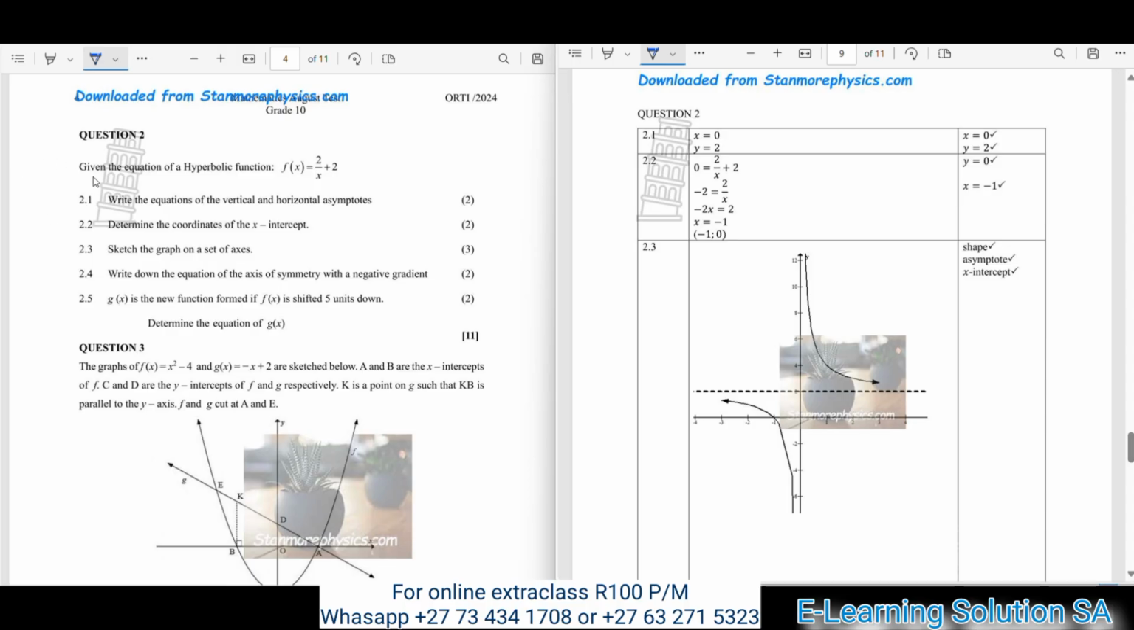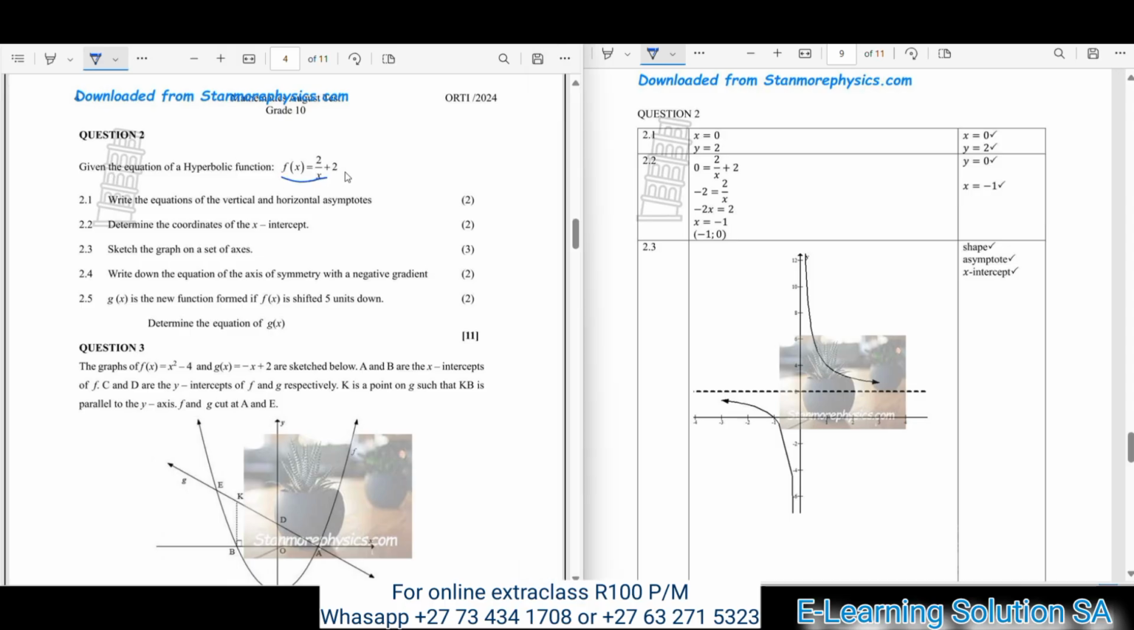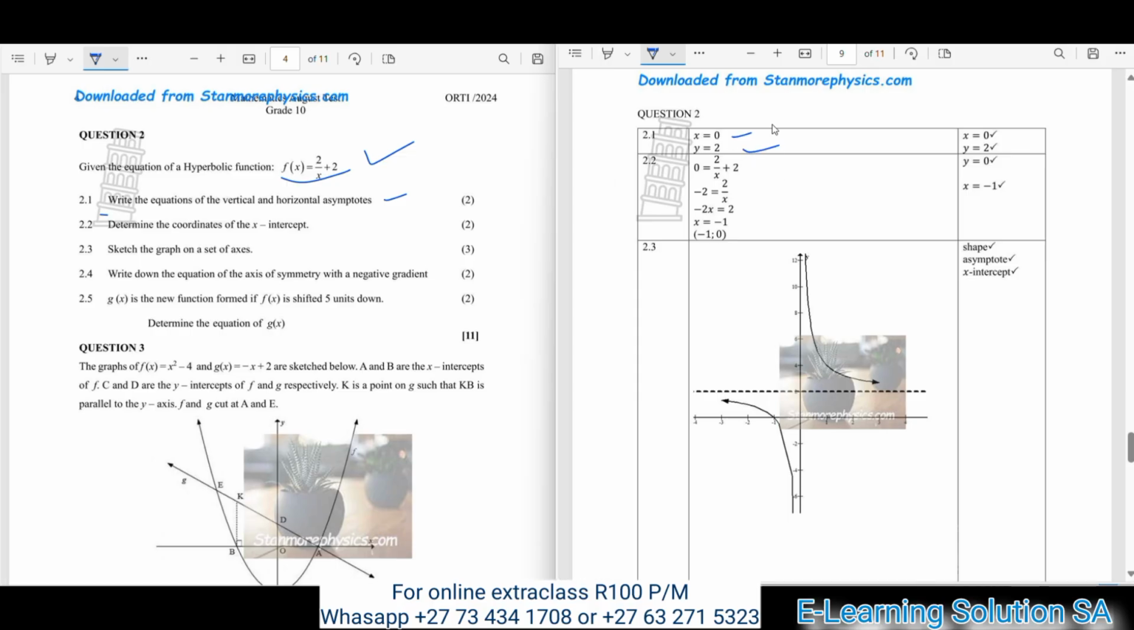We are now going to question 2, guys. So given the equation of a hyperbolic function, this is the function mentioned. You have to answer question 2 based on this function that you have been given. Question 2.1: write the equation of the vertical and horizontal asymptotes. Check your memorandum on this side. It's 2 marks for identifying your vertical and horizontal asymptotes. In this case, it was 0 and 2. You must make sure that you get that so that you can get the marks here.